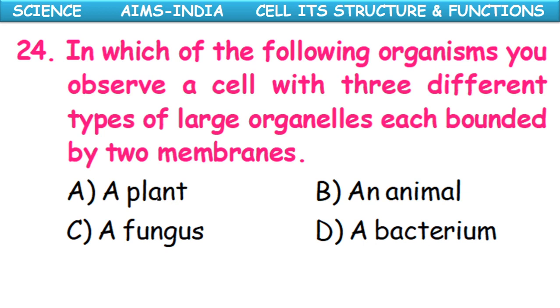In which of the following organisms do you observe a cell with three different types of large organelles, each bounded by two membranes? A plant, an animal, a fungus, or a bacterium? Okay, it is a plant, which possesses three different types of large organelles. Cell wall, then plastids, chloroplasts, and vacuoles. These three different membrane-bounded organelles are present in plants.